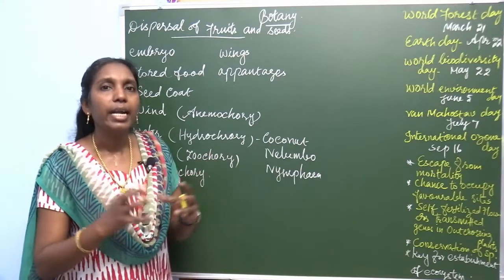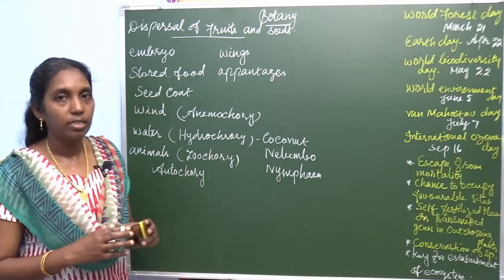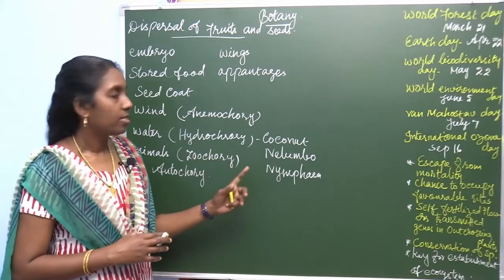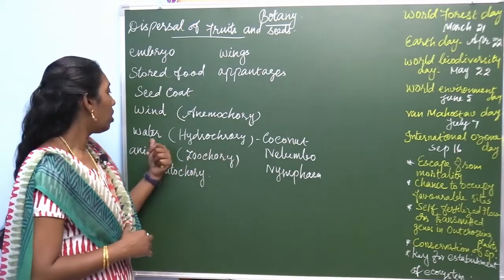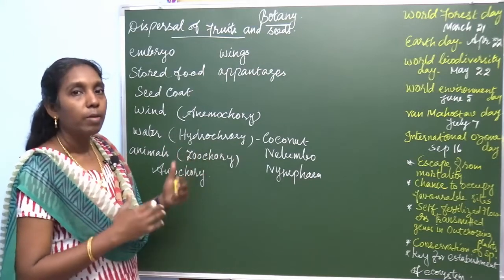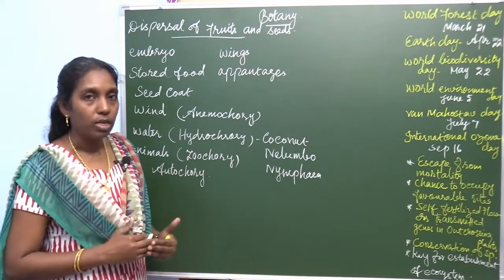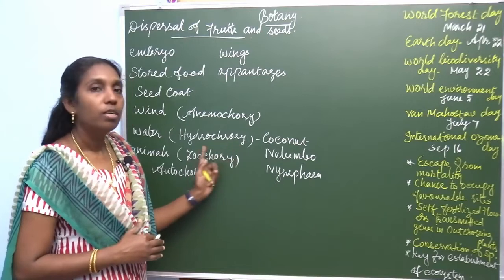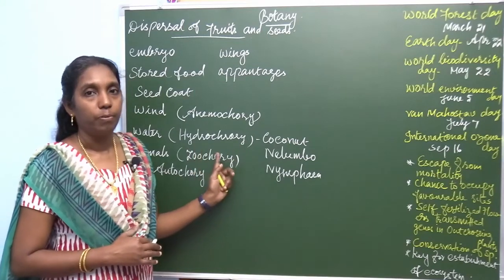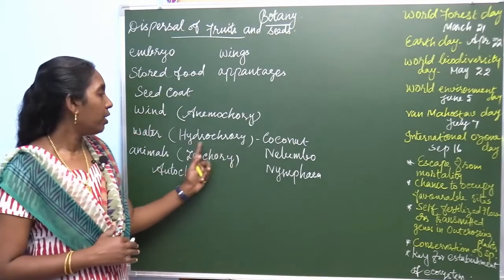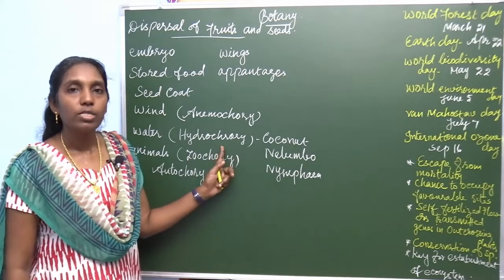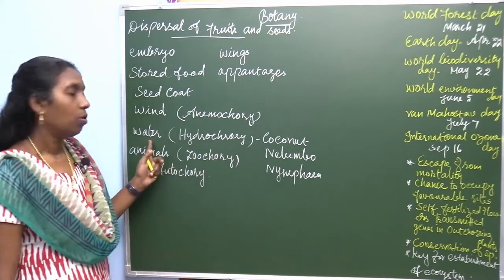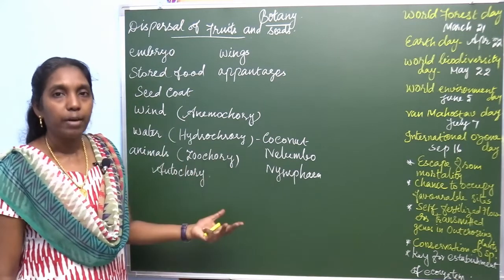So, there are some adaptations observed in the fruits and seeds. What are the adaptations found in hydrochory plants or water dispersal? The agent is water and the term is hydrochory. Definition: what is meant by hydrochory? Hydrochory is the dispersal of fruits and seeds by means of water. Now, what are the adaptations?